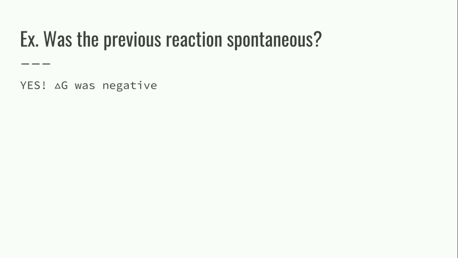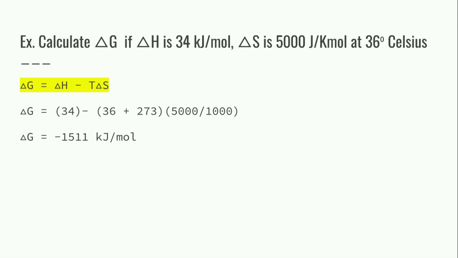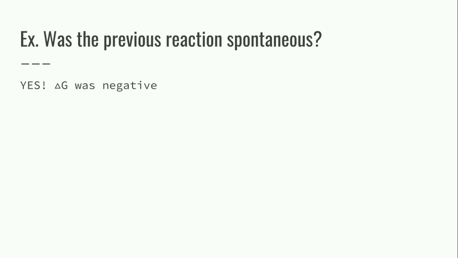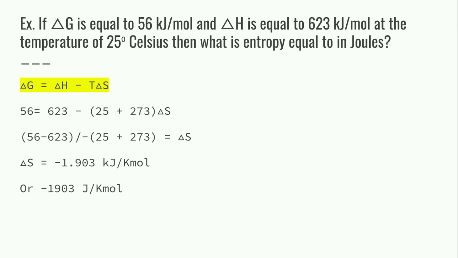So was the previous reaction spontaneous? Well, let's look at that again. We said negative 1,511. So yes, your delta G was negative, therefore your reaction was negative and spontaneous.